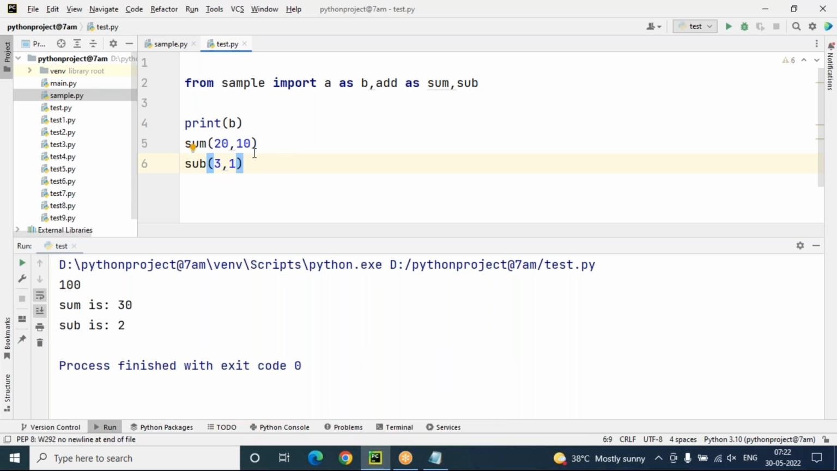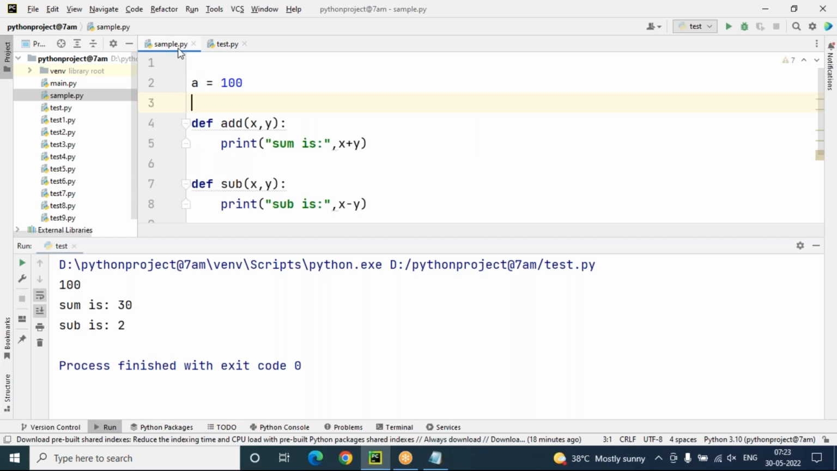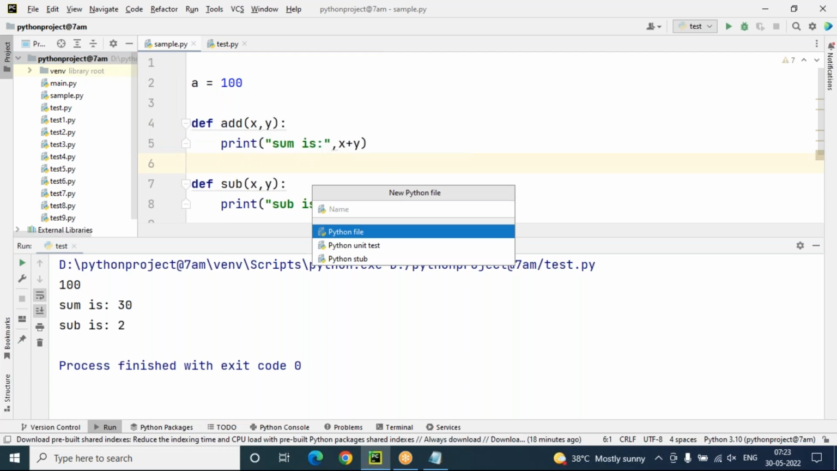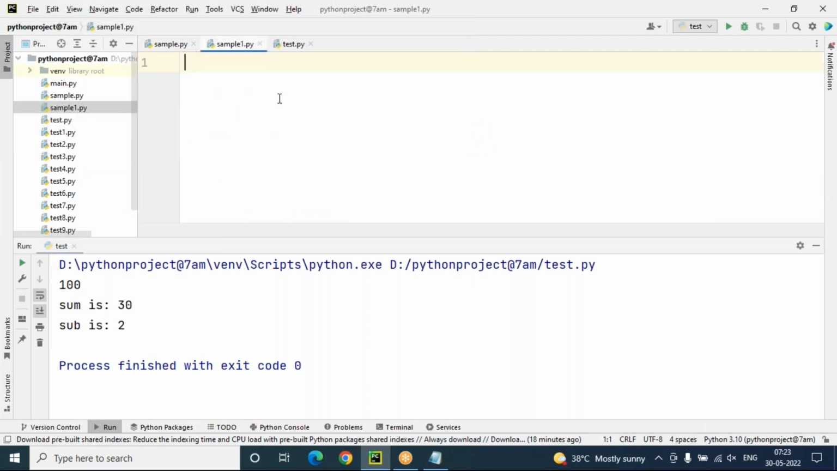Let me show you how to import multiple modules. Suppose your sample module is there. This module contains one variable and two functions, add and sub. Similarly, I'm preparing one more module, sample1. In this sample1, I'm taking the same variable a with value 200, and a def multiplication function with x comma y. Print multiplication is x into y. This is multiplication.